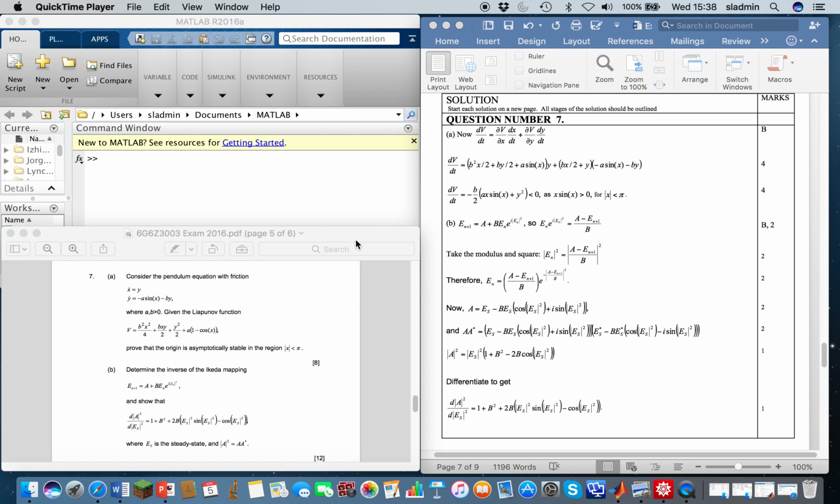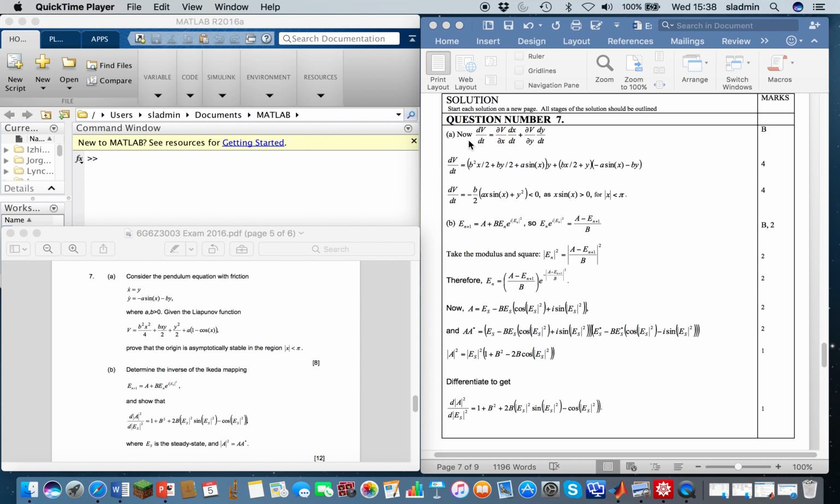Solution to question number 7 for dynamical systems and chaos. 7a is concerned with a pendulum equation, and we want to show that the origin is asymptotically stable in the region mod x is less than pi. And for part B, we have an Ikeda mapping, and we want to show that this expression is true, where ES is the steady state.